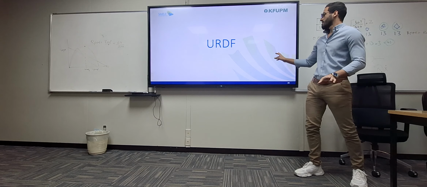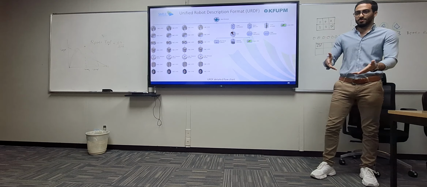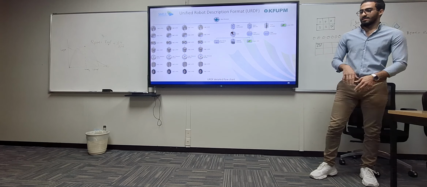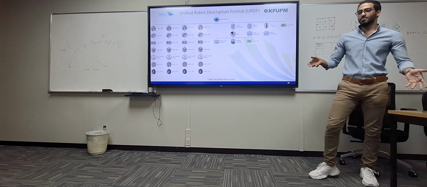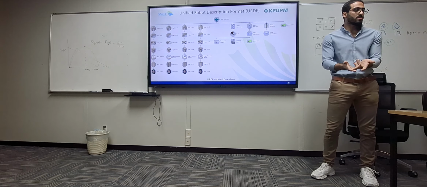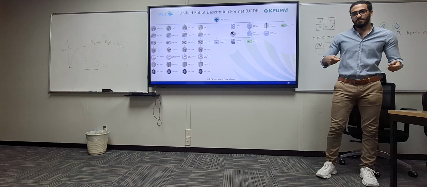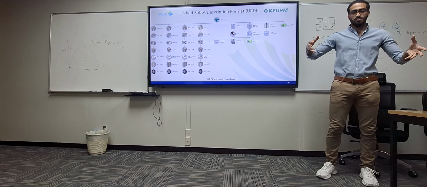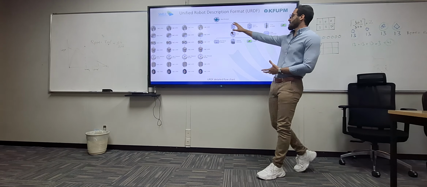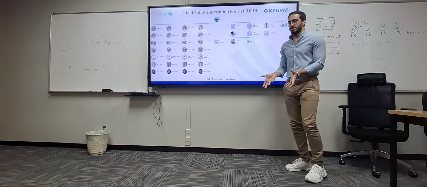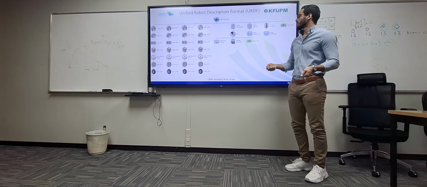Then the URDF. The URDF is the Unified Robot Description Format. This is how we define any robot to be used in any simulator. This URDF is just like a tree for all the components of the robot. So we start this tree with the base structure that's connecting everything together. This is in the middle. This is the core of the wheelchair.